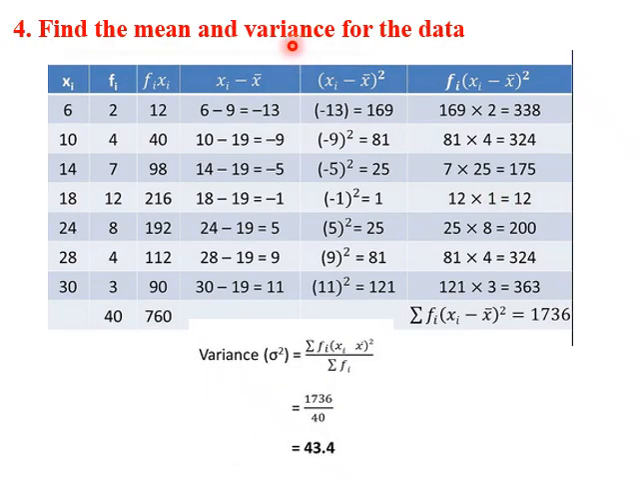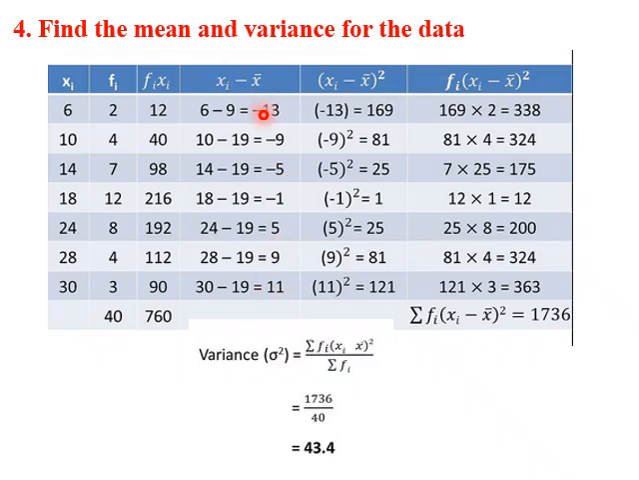Next step is to get the variance. Variance is given by the formula sigma fi (xi minus x bar) the whole square divided by sigma fi. So we will compute xi minus x bar now. Sorry, x bar is 19. So 6 minus 19 is minus 13. 10 minus 19 is minus 9. 14 minus 19 is minus 5 and so on.